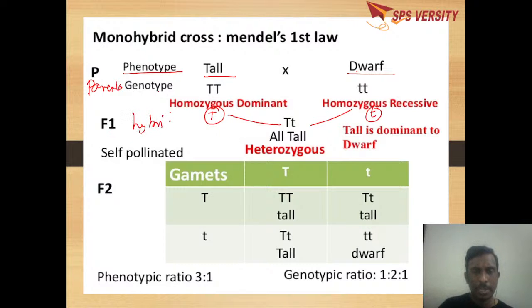And this F1 hybrid is self-pollinated. Then you will get two types of gametes, one gamete is capital T, one gamete is small t. Totally you are getting 4 offspring in the F2 generation. The phenotypic ratio is 3:1 and the genotypic ratio is 1:2:1. So like this, Mendel has done a monohybrid cross. Whenever you are writing a cross, this is the procedure. You should start with parents, phenotype, genotype, gametes, fertilization, F1 hybrid. Again the F1 hybrid is self-pollinated, F2 generation, with phenotypic and genotypic ratios.